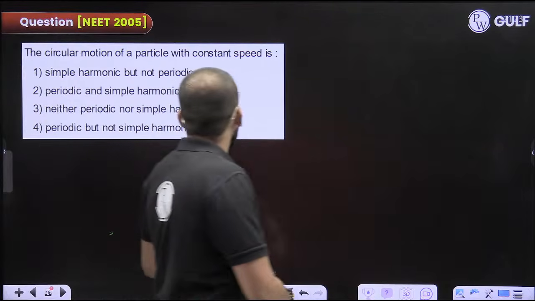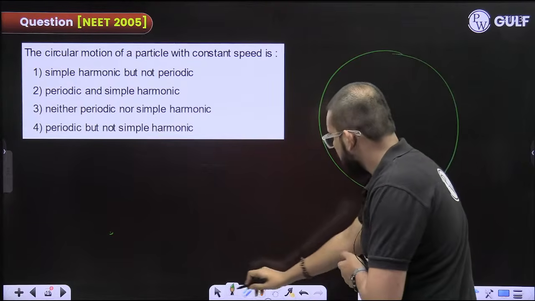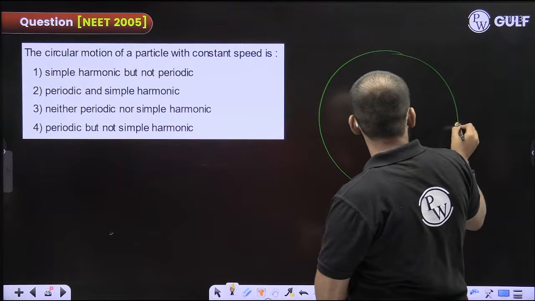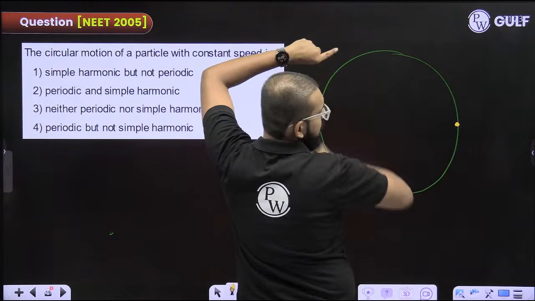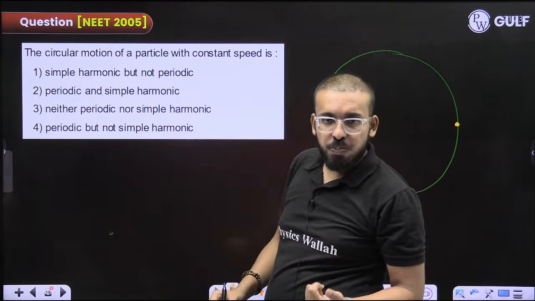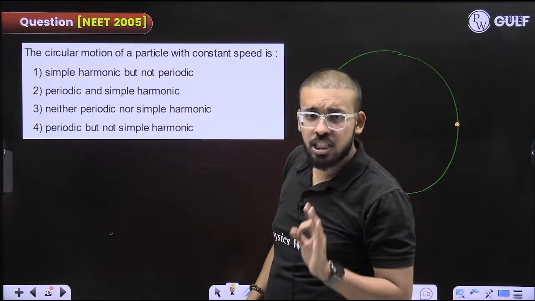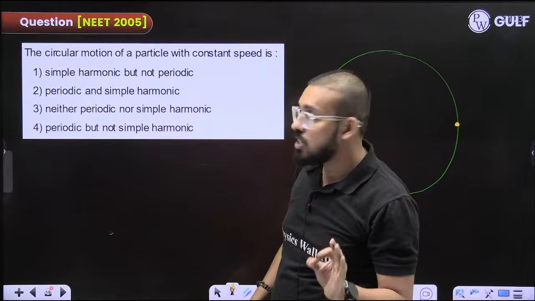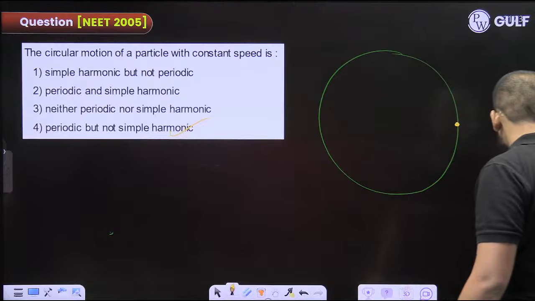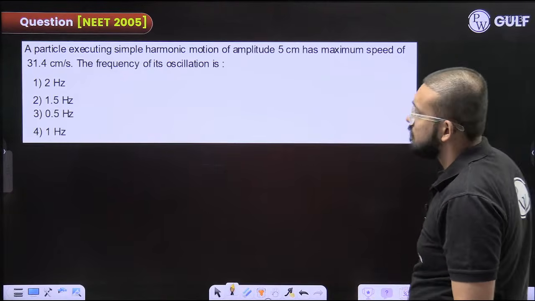Very simple. A circular motion of a particle with constant speed. So this motion of the particle, right? It is moving with a constant speed. After the same time, it will again come back to this position, right? So definitely it is periodic, but this is not SHM. This is not SHM. This we had discussed multiple times in the class. Read this.